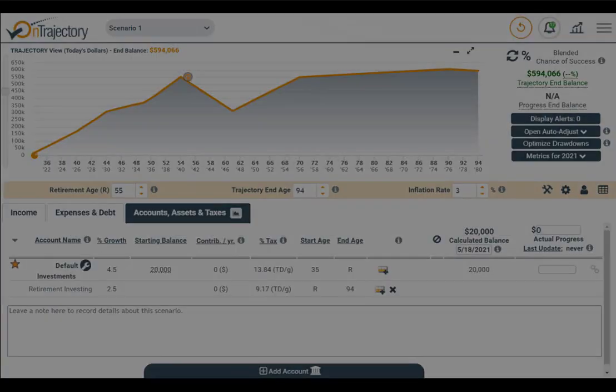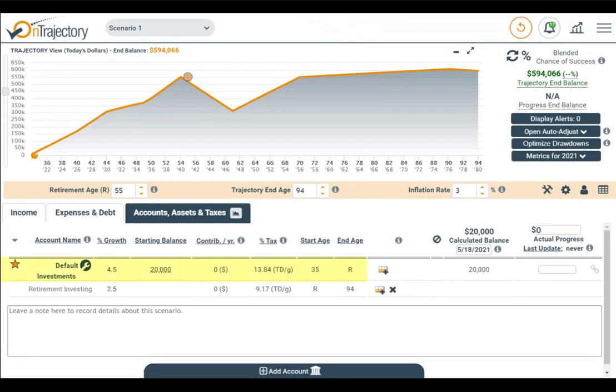Let's move on now to the Accounts tab. Notice there's one account already defined. In OnTrajectory, you must always have at least one account so that there's some place to put excess income. Also, this account, which is always at the top of the list, is a bit special. We refer to it as the default account because not only is that the account that receives excess income by default, it is also the account that receives funds if you roll over or close another account.